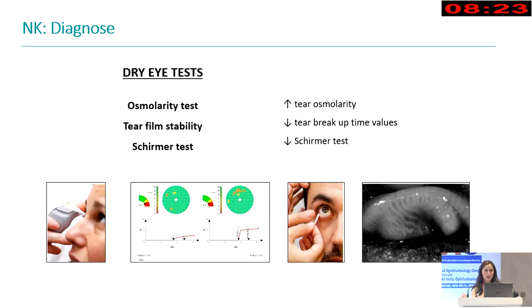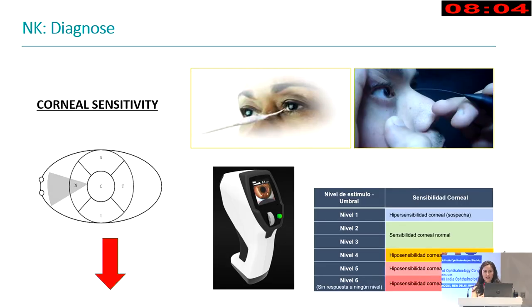In these patients, it is also very important to check the dry eye with some tests. Especially in our practice, we use an osmolarity test, which will be normally increased, a tear film stability test that will be decreased, and a Schirmer test that will be normally decreased. But the main point to check here will be the corneal sensitivity. It can be really easy in our office just to check it with a cotton wisp test. And here we will find that there's a hyposensitivity of the cornea.